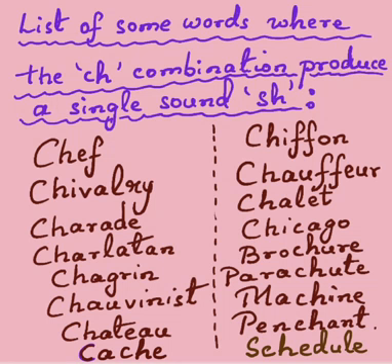Chagrin, chagrin. Then there's the word chauvinist. Chauvinist is a prejudiced person who shows bias towards something. For instance, we have the male chauvinist, who is an anti-feminist.